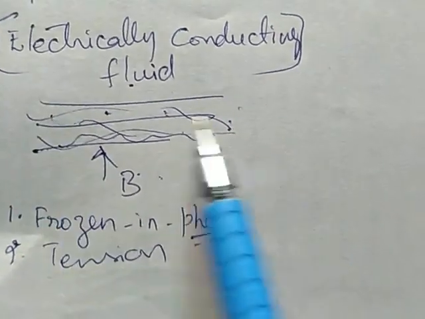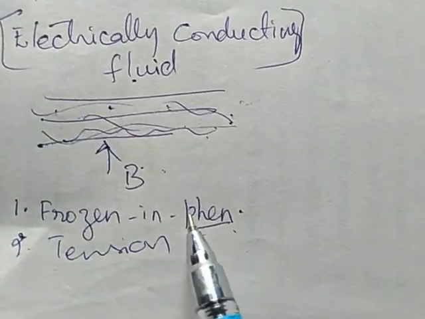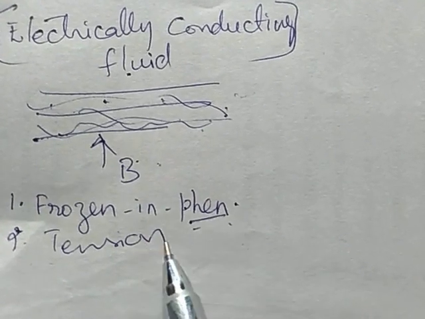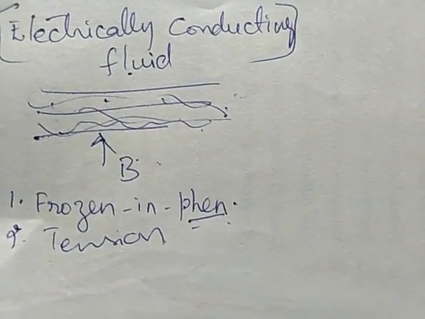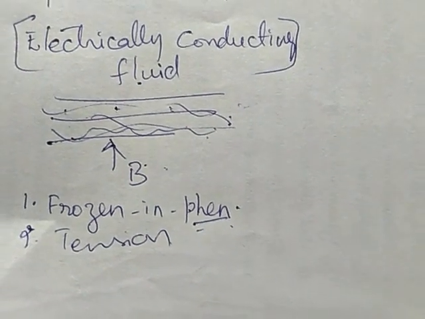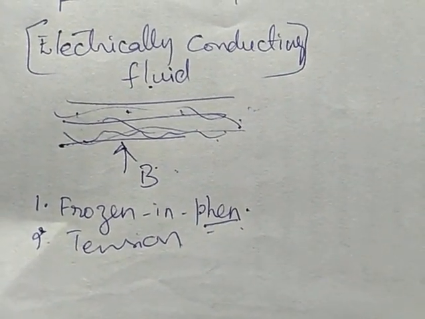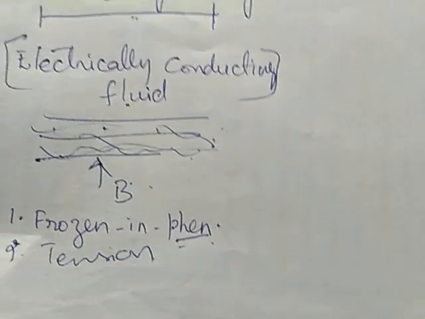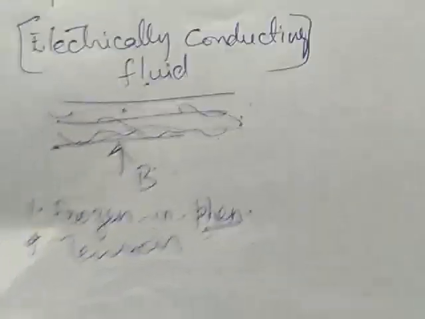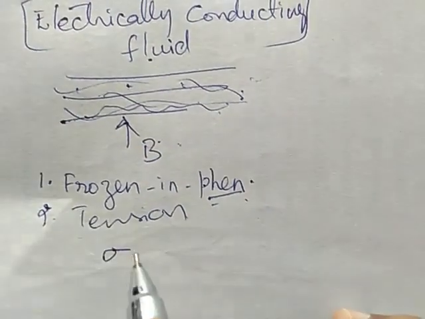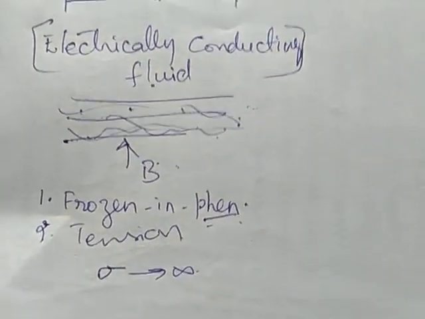So this propagation is due to the frozen-in phenomenon and the tension in the fluid particles in the direction of the magnetic field lines. If we consider a perfectly electrically conducting fluid, that is, mathematically when electrical conductivity tends to infinity,